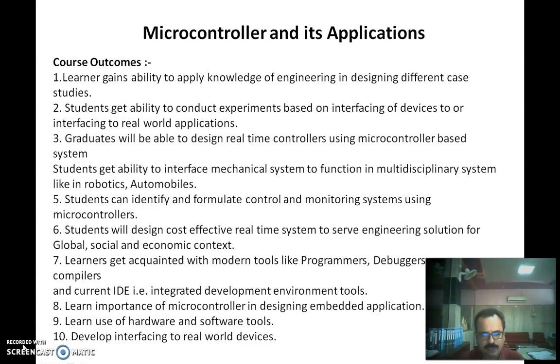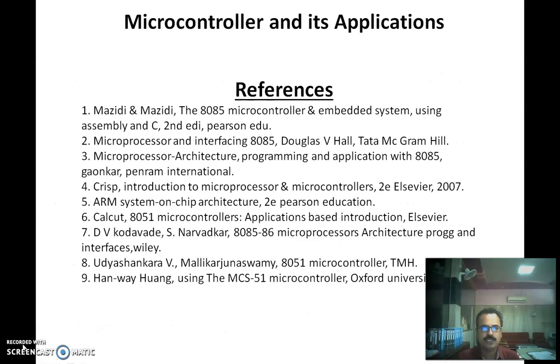You will get acquainted with modern tools like debuggers, cross compilers, and integrated development environment tools. You will learn the importance of microcontrollers in designing embedded applications. You will learn the use of hardware and software tools, as well as develop interfacing skills to real-world devices. So this is all about the course objectives and outcomes.